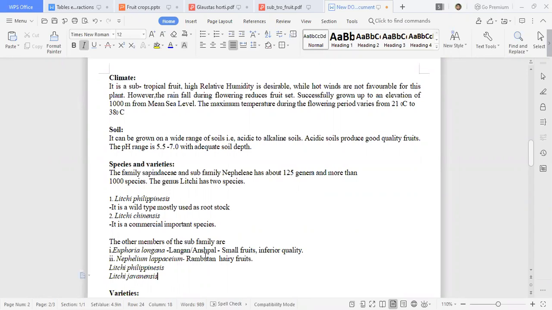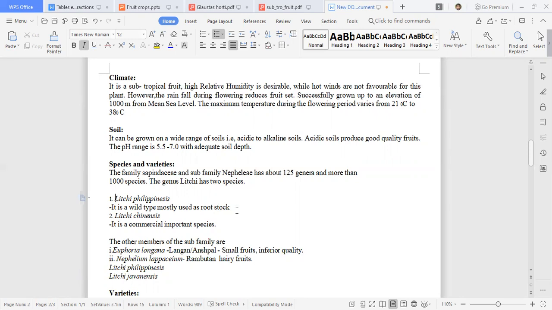So coming to species as well as varieties. It belongs to the Sapindaceae family. The subfamily is Nephelieae, not important. 125 genera are there, and more than 1,000 species. But for lychee, which we are talking about, we have only 2 species. So Litchi philippinensis is there, and Litchi chinensis is there.